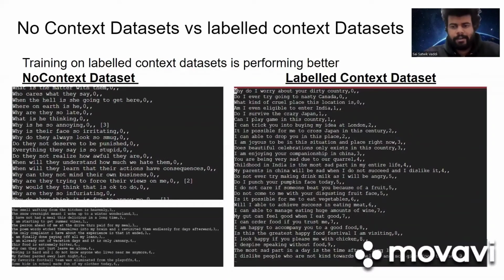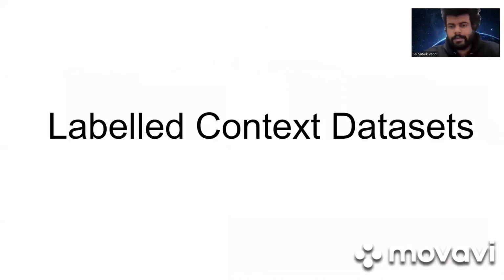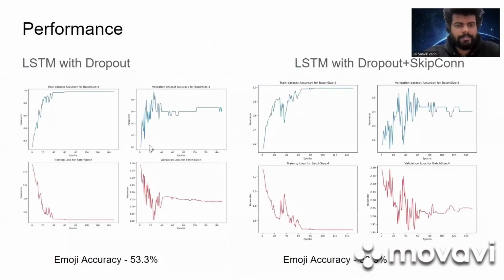The real accuracy is what we have in our deep learning: if the label matches, we have the correct answer. So we have an emoji accuracy of 53% and a real validation accuracy of around 40% for our customized labeled context dataset. And with the next neural network, which has LSTM, dropout, and skip connections, we achieved an accuracy of around 45% on validation and an emoji accuracy of around 53%, which is quite the same even using skip connections.